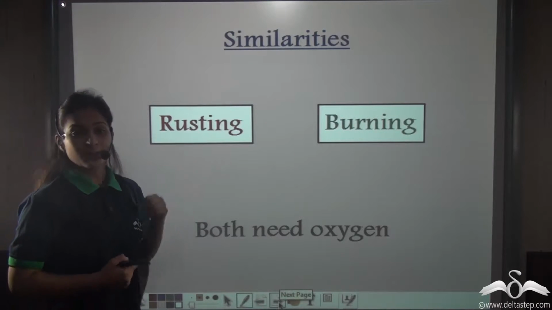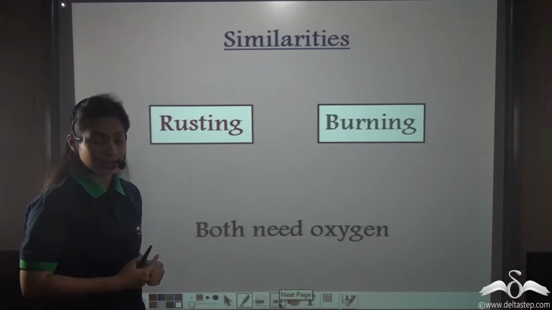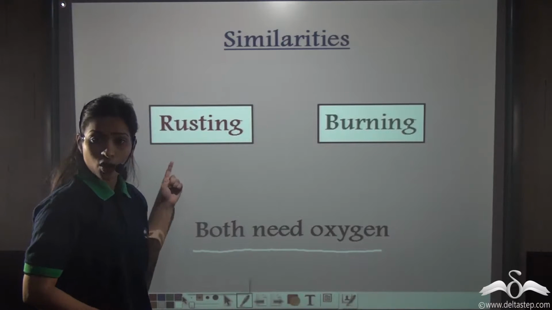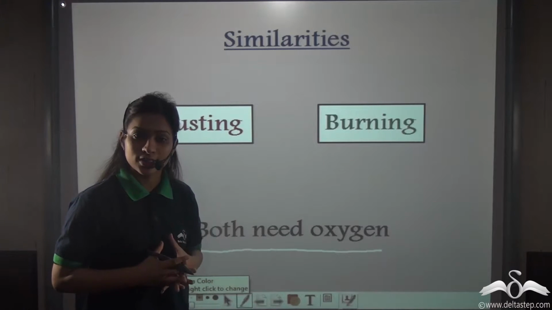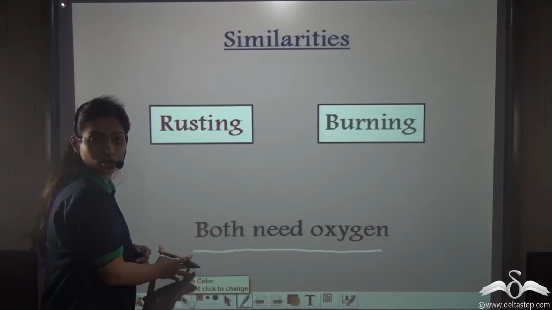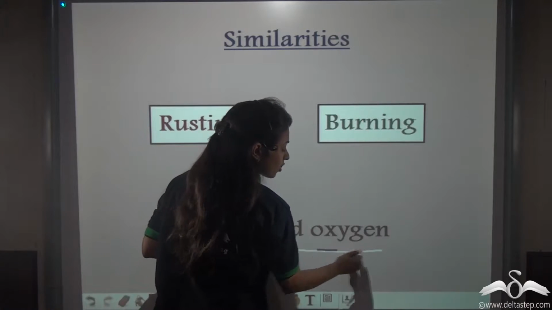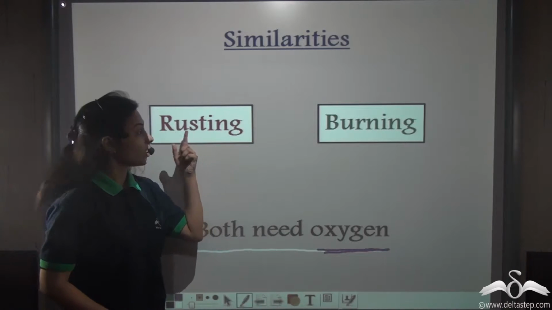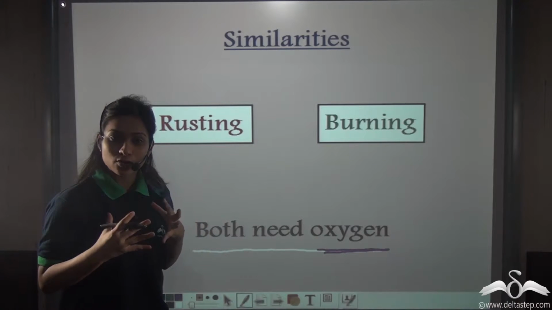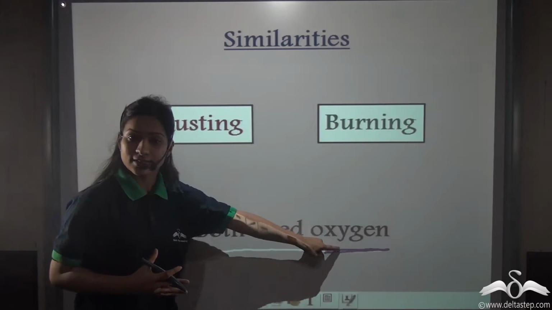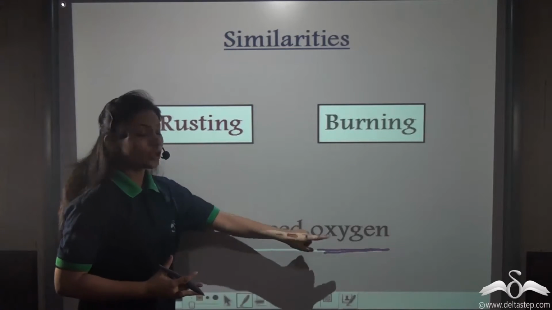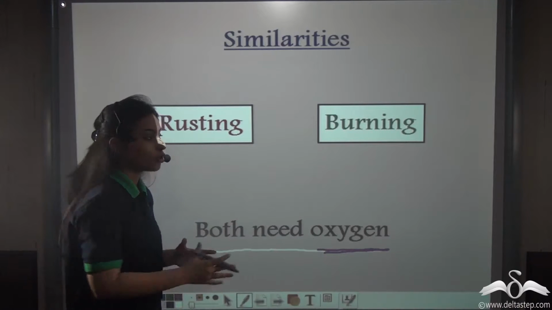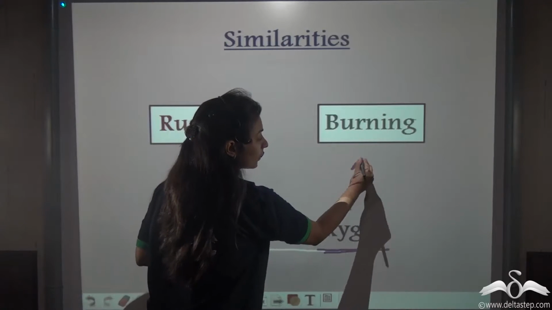Now, one of the similarities between rusting and burning is that both need oxygen. Just now, in the definition of both, you could see that even rusting requires oxygen and even burning requires oxygen. Why is this? Now, oxygen actually reacts with iron to produce a flaky brown substance called rust. So, oxygen is necessary for rusting, and you know that oxygen is a combustible gas, so it supports combustion. So, it is also required for burning.